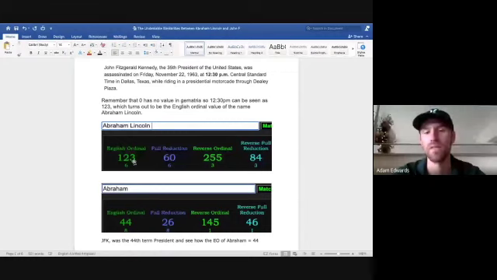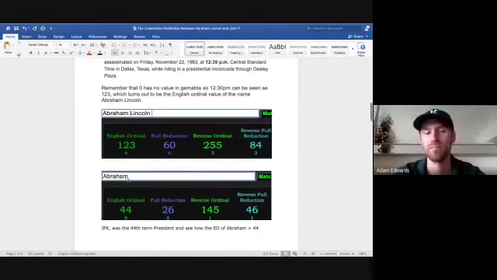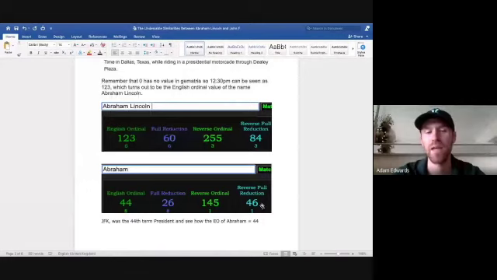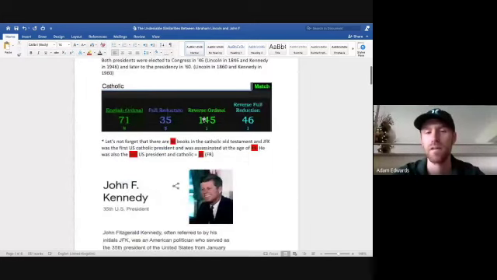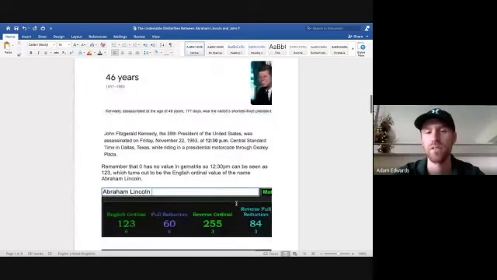Abraham, his first name, also has the 46 connection. No surprise there. And JFK was the 44th term president. Remember, some presidents have more than one term. And see how the English ordinal of Abraham equals 44? Let's also look how the reverse ordinal of Abraham equals 145. And see how Catholic equals 145. The connections continue.